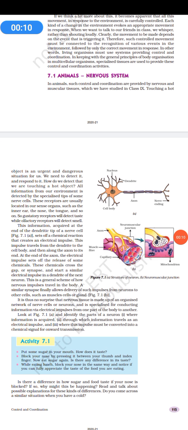In control and coordination, today we will learn about the nervous system. That is the human nervous system. Touching a hot object is an urgent and dangerous situation for us, and when we detect it, we respond to it by removing our hand.